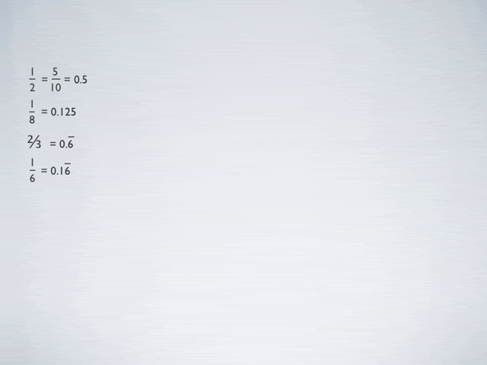Similarly, 1 by 6 can be written as 0.16 bar, which is 0.1666666, etc. So these are again rational numbers, and if you are talking in terms of decimal numbers, all decimal numbers which are recurring or are terminating are rational numbers. So if you have a decimal number in front of you, you can easily say whether it's a rational number or not. If the digits terminate, so for example, if it is 0.1, 2, 3, 4, 5, 6, 7, 8, 9, 10, 11, 12, 13, and then it stops there, right? So it is a rational number.